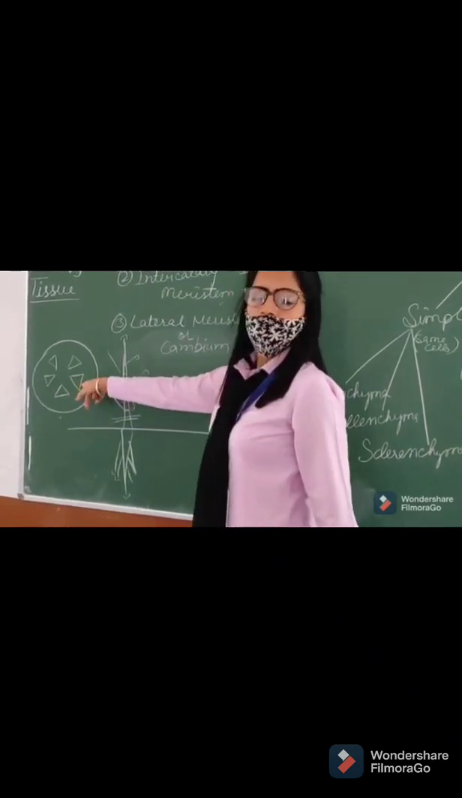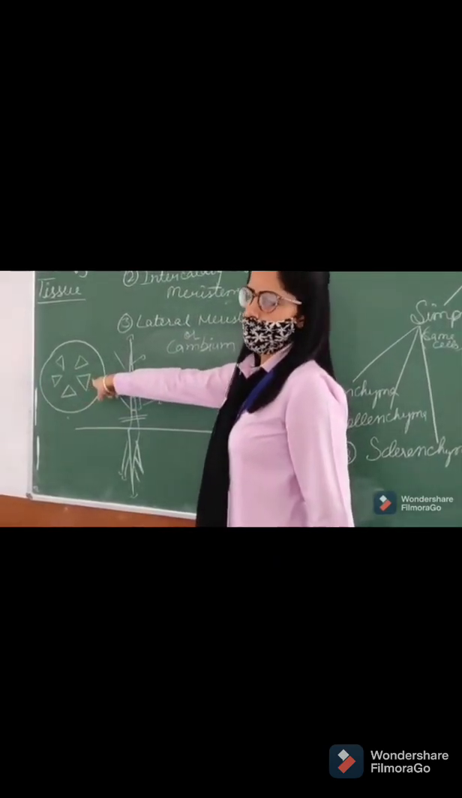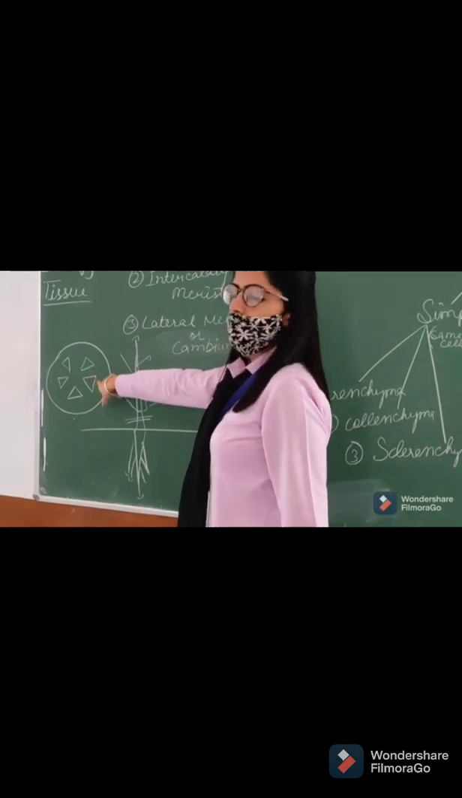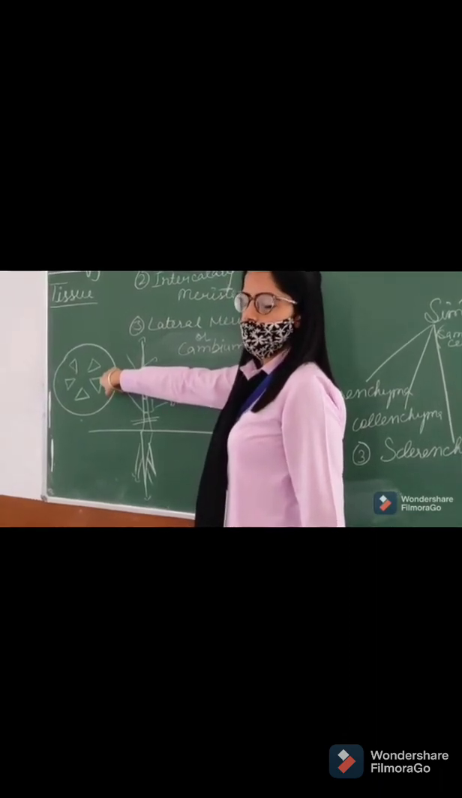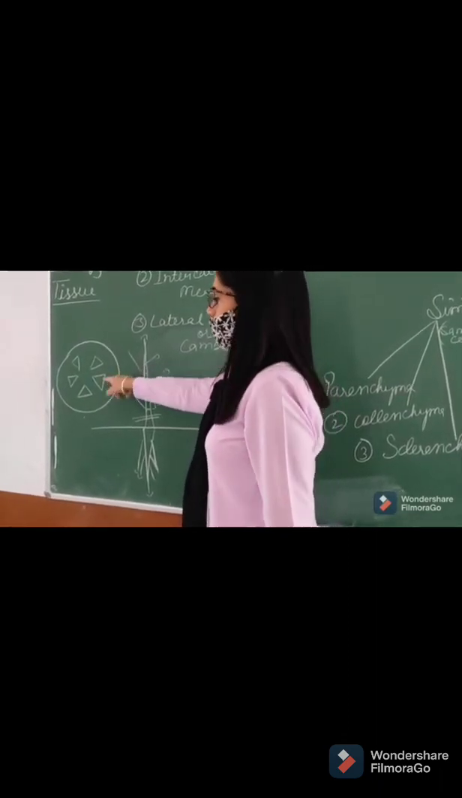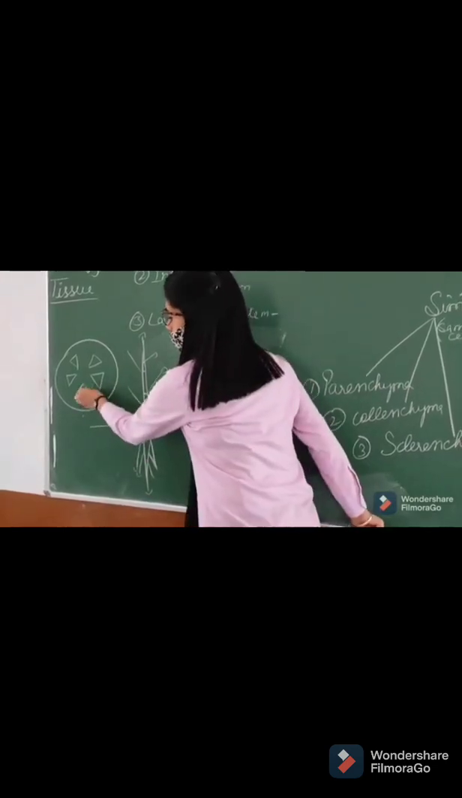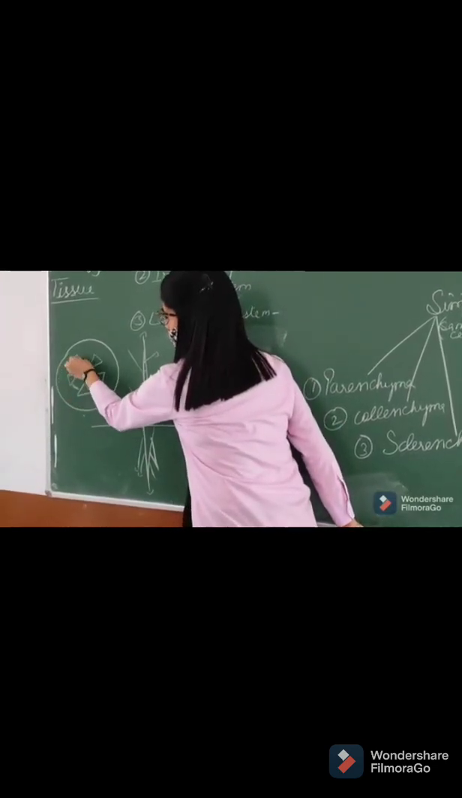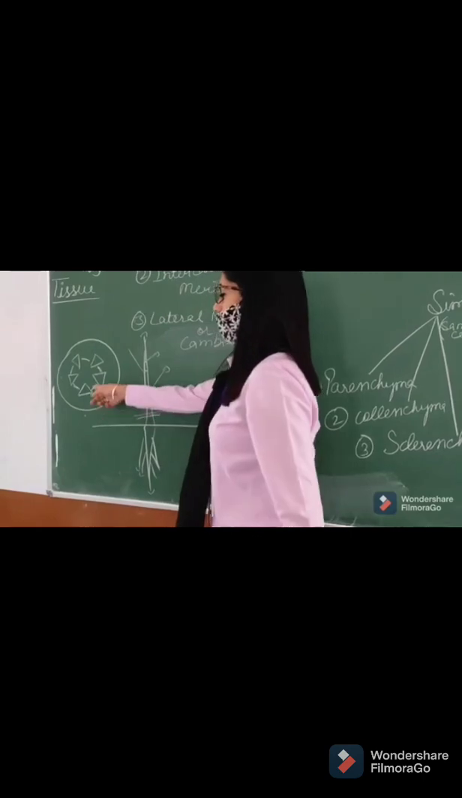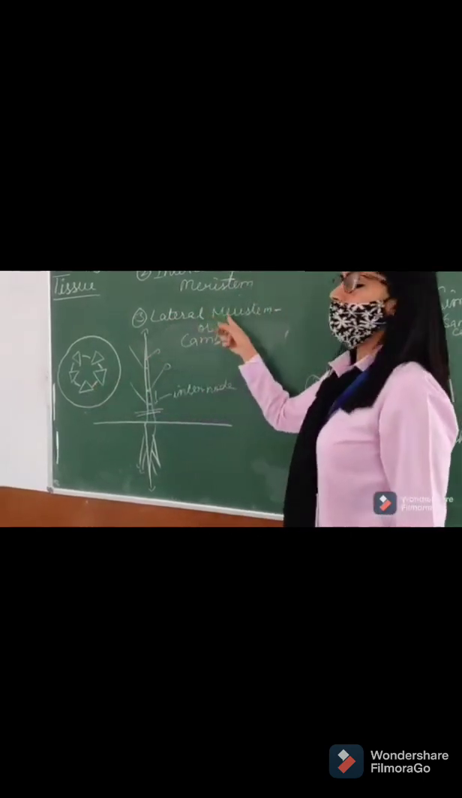So these triangles are vascular bundles. Vascular bundle means xylem and phloem. You have already read in previous classes about xylem and phloem. So the space between the vascular bundles, this space, is covered by lateral meristem.